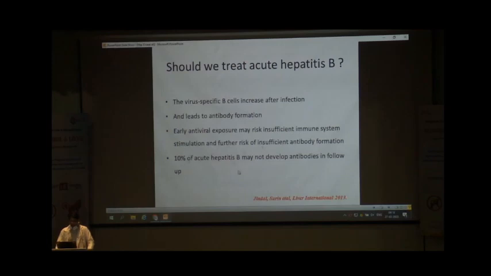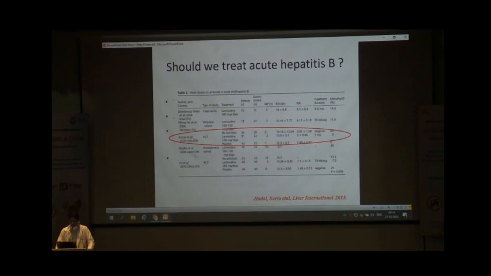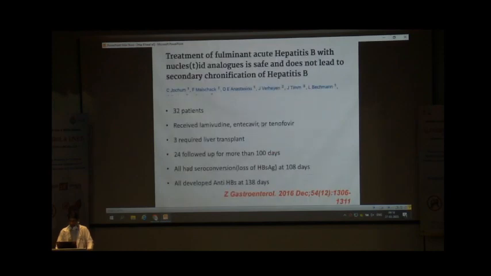Around 10% of the acute hepatitis B virus infected patients may not develop antibodies in the follow-up. In this randomized controlled trial, they tried lamivudine 100 milligram per day versus placebo. They found that there was no beneficial effect of the lamivudine in acute severe hepatitis B virus infection.